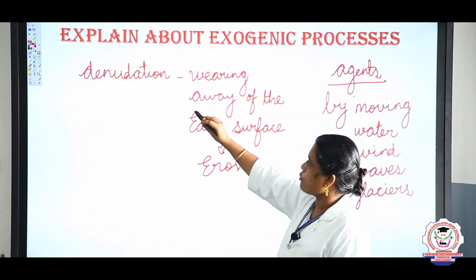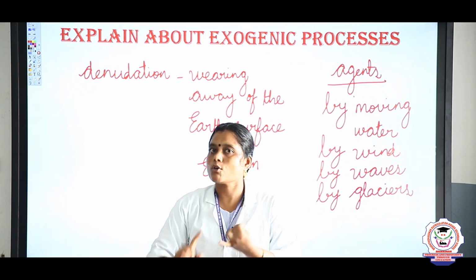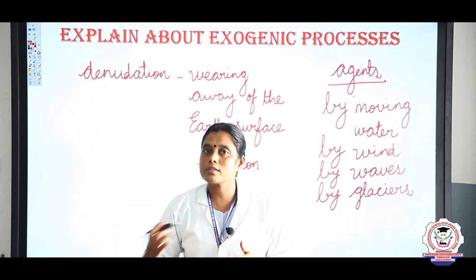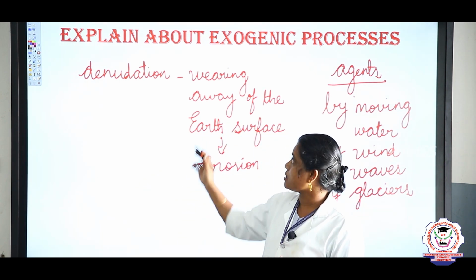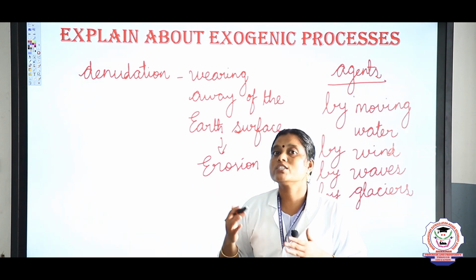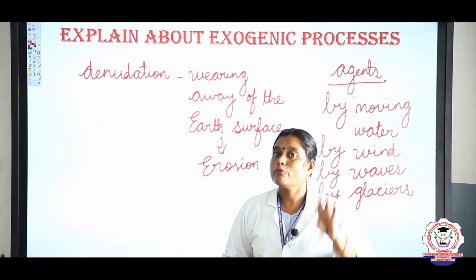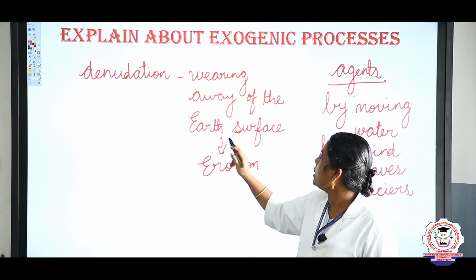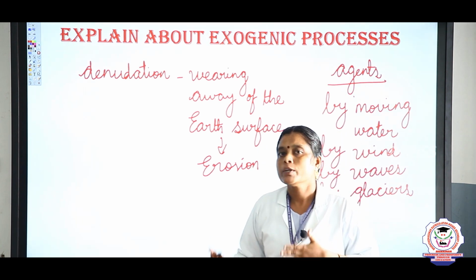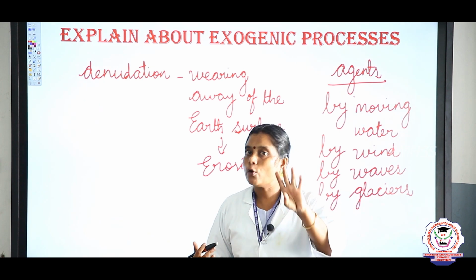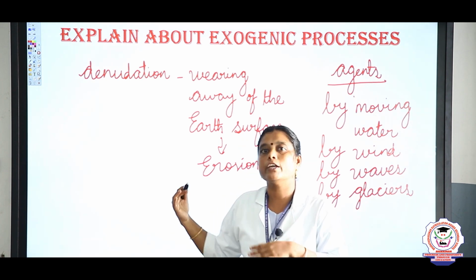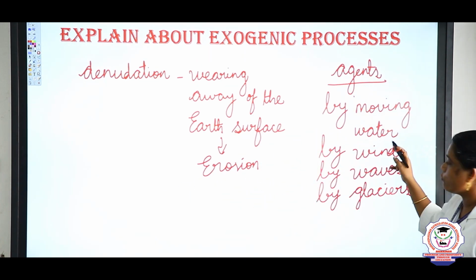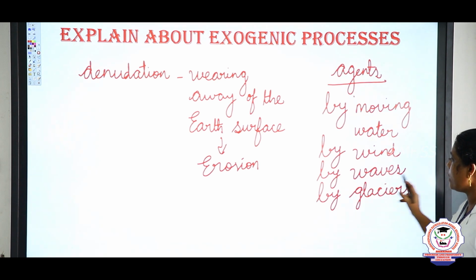Listen here, children. So first, what is exogenic process? I told what is exogenic process. Yes, the act which happens on the outer surface of the earth. Next, these exogenic processes are also associated with the 4 agents of denudation. So denudation is nothing but wearing away of the earth surface, or we can say erosion. So for erosion to happen we need 4 agents. With the help of 4 agents the erosion can be done, isn't it? So name the 4 agents. Yes, by moving water, by wind, by waves and by glaciers.